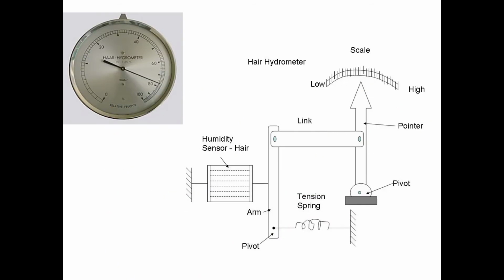Now see, this is the mechanism which will measure the humidity or relative humidity. This is the human hair, which is fixed with this arm and this fixed center with some tension. When humidity changes, the length of hair will change, it will increase or decrease.